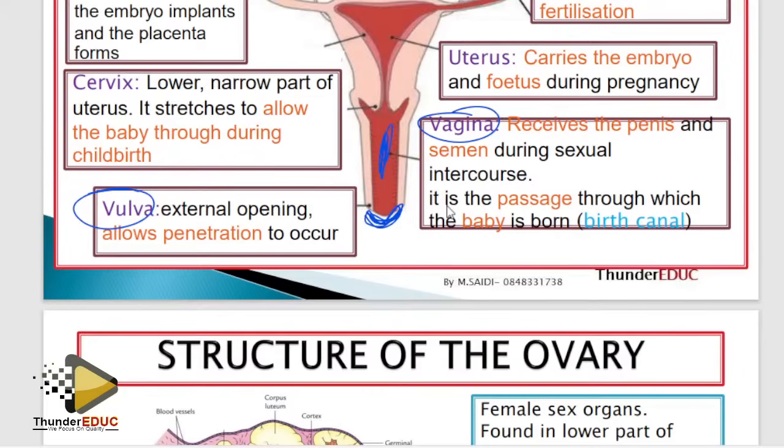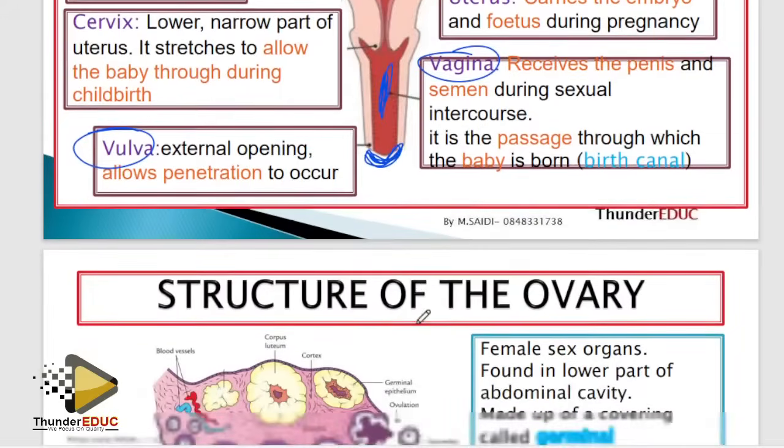They're not the same. So vulva is the inside part. No. It's the outside part, what you see, while the vagina is the inside part. Yes, I think now you know.